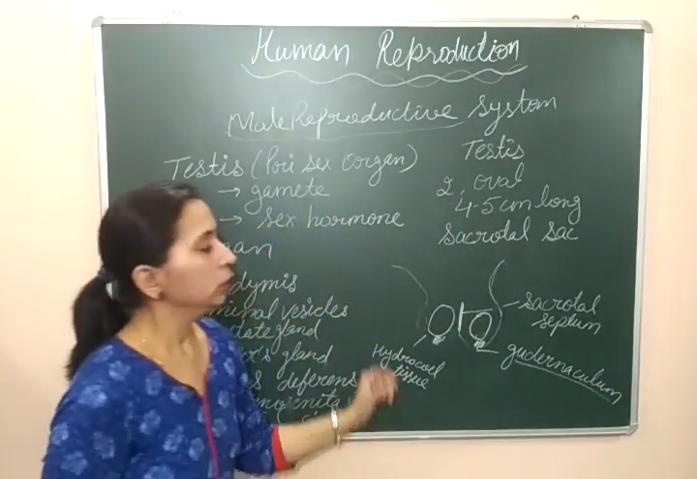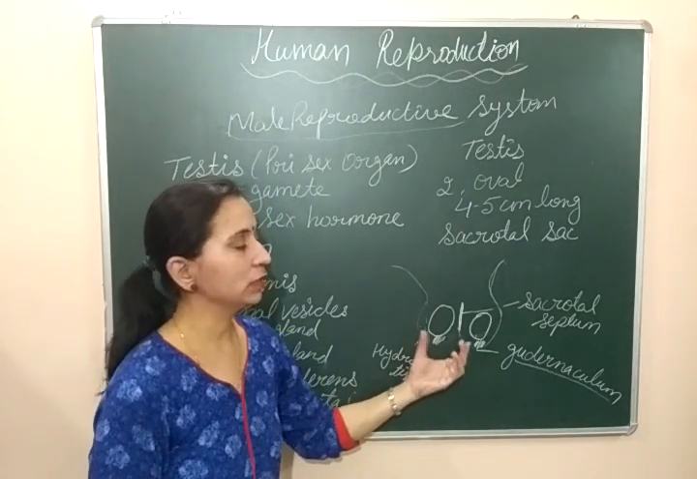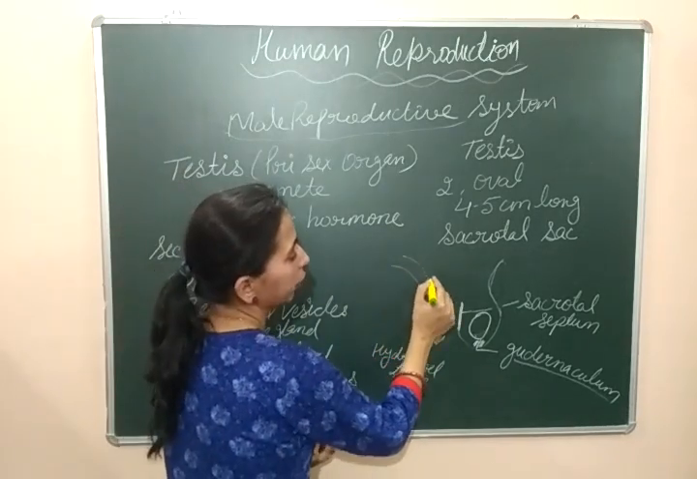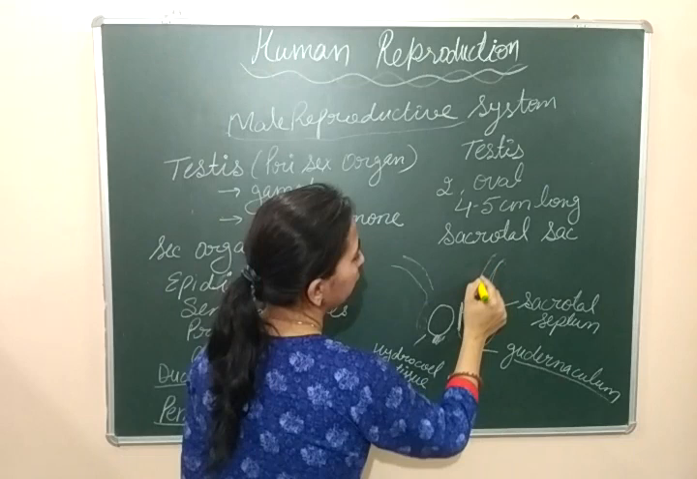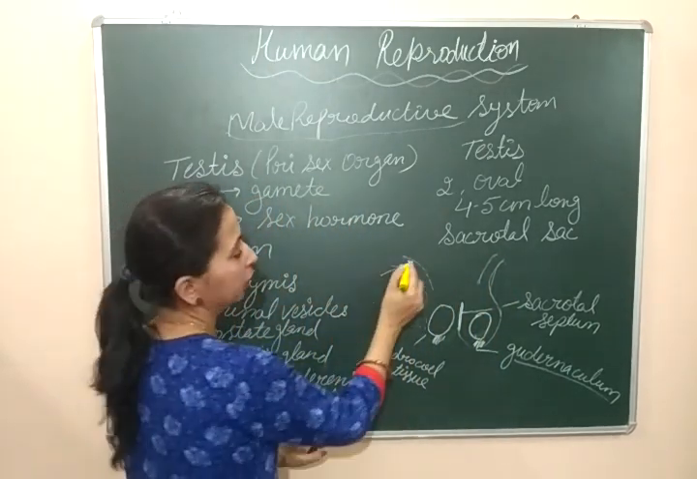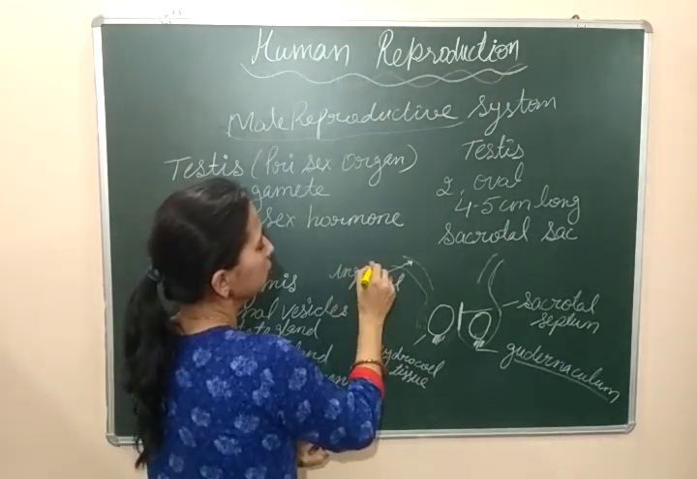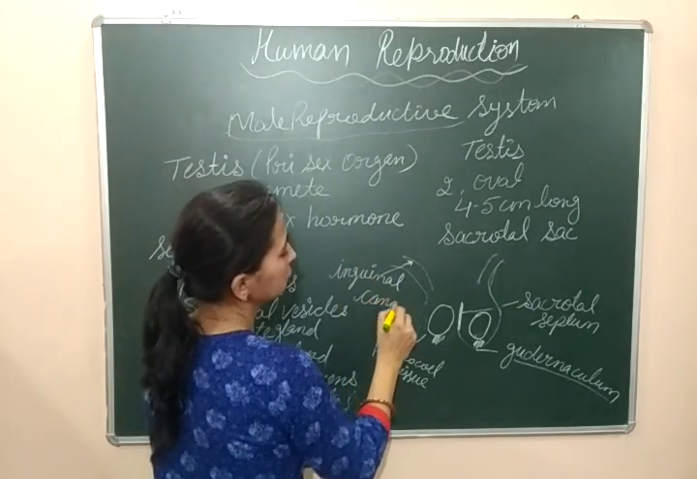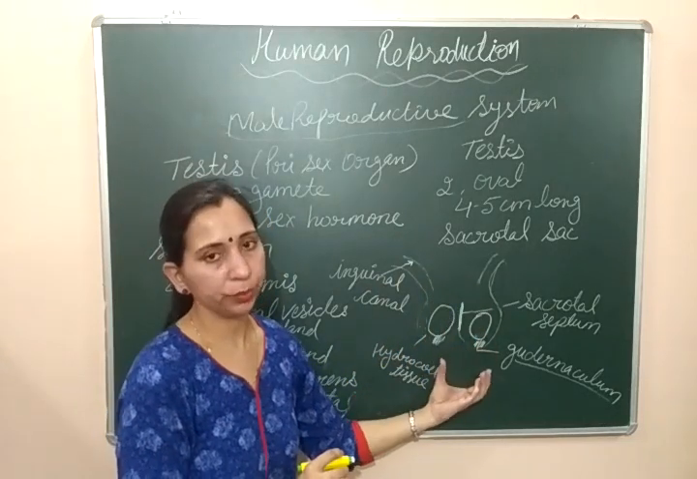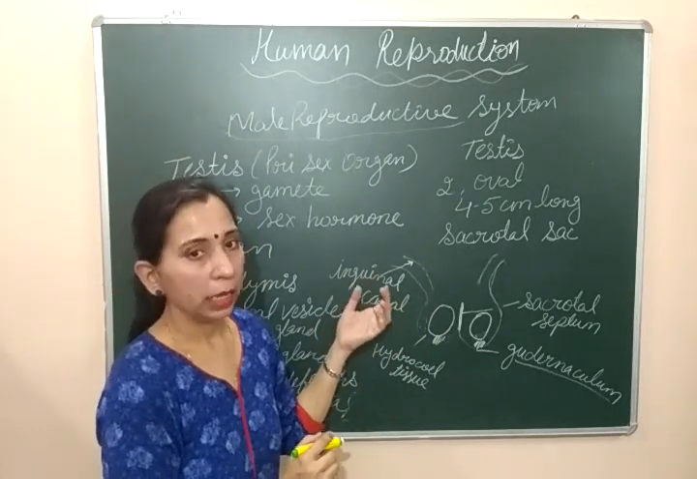And this scrotal sac is present outside the abdominal cavity, and it gets attached with the abdominal cavity by a cord-like structure. That cord is known as the inguinal canal. Here one canal is present which holds the scrotal sac outside the abdominal cavity. So the inguinal canal keeps it fixed with the abdominal cavity, because they are outside the abdominal cavity, so they need to be fixed.